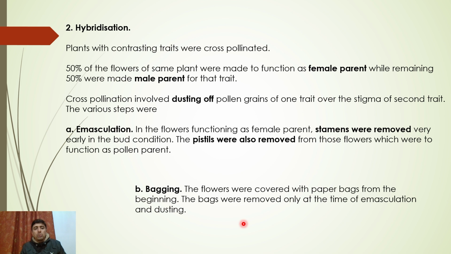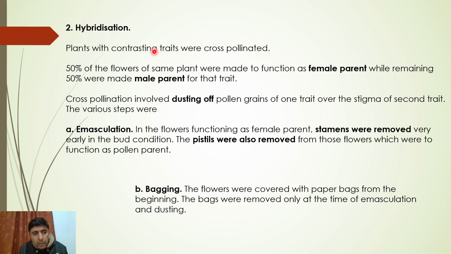First and foremost, contrasting traits were selected. So when he did the hybridization, there was a pea plant with purple flower and a pea plant with white flower. Or if it's pod shape, it was round and wrinkled or constricted. So contrasting traits were selected for two plants. One plant was made a male, how?